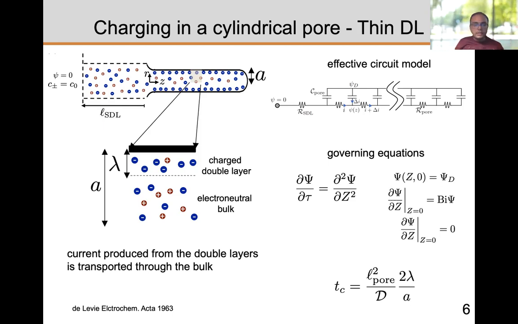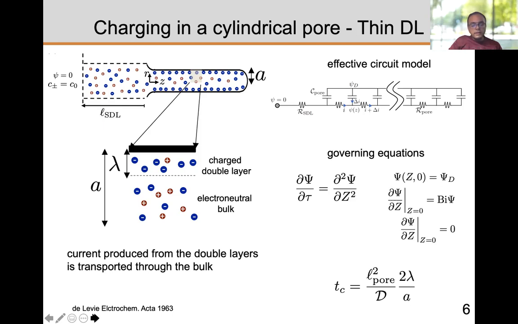And this works really well. This has been experimentally validated. But as we said before, in supercapacitors, really the lambda is very close to a, and the lambda by a is actually not very small. So what will happen to this limit when you are actually going closer to 1? And that is something we were interested in exploring.